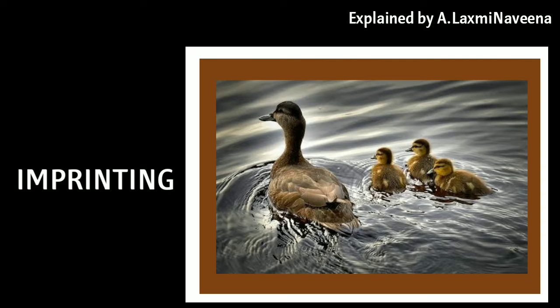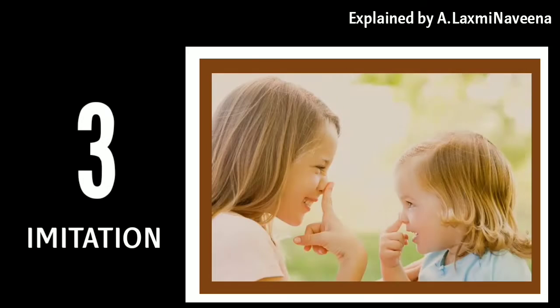Imprinting refers to a critical period of time early in an animal's life when it forms attachments and develops a concept of its own identity. Birds and mammals are born with a pre-programmed drive to imprint onto their mother. Examples of imprinting are young geese following their mother.